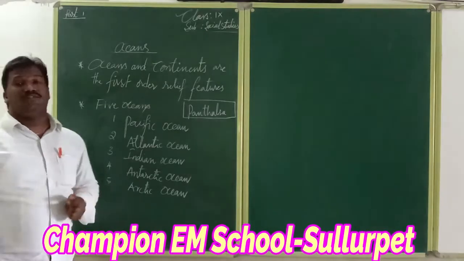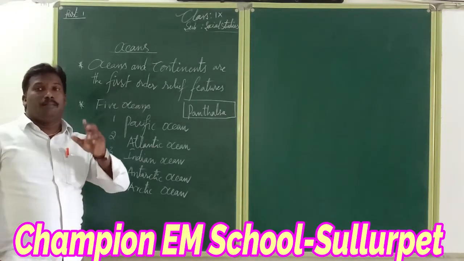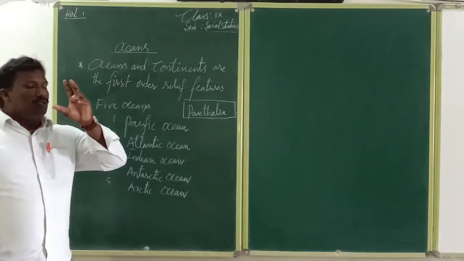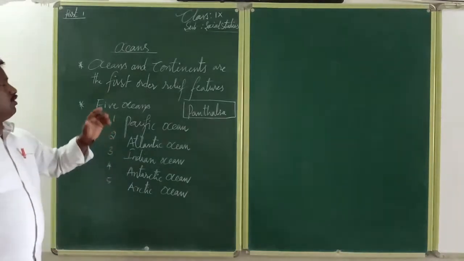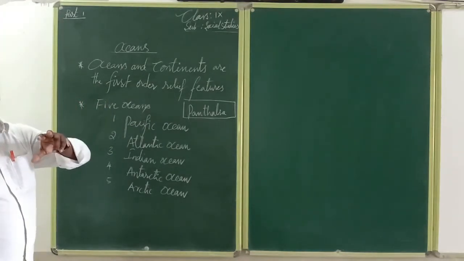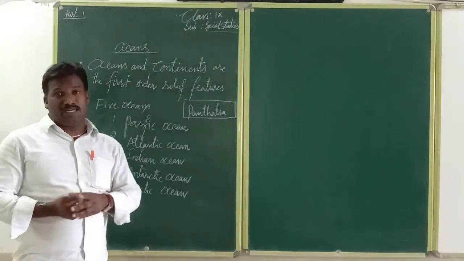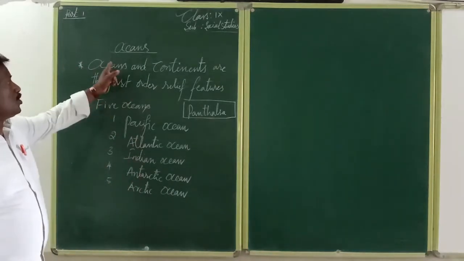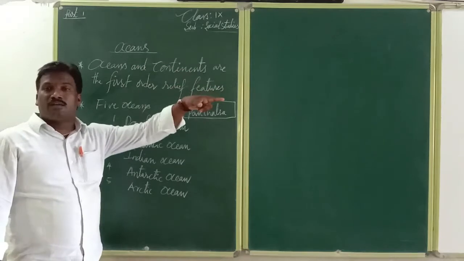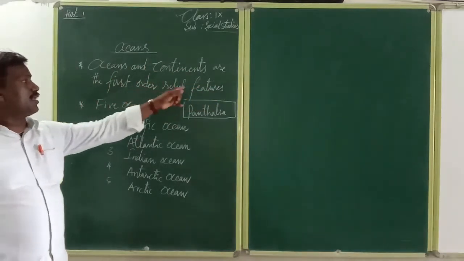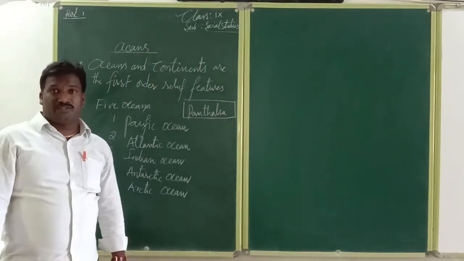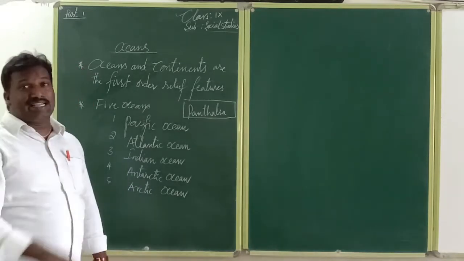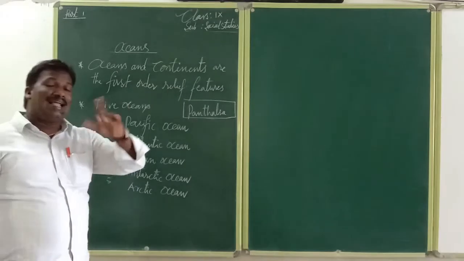Generally, on Earth's surface, two are the big bodies: one is the water coverage area and another is the land covered area. The oceans and continents are the first order relief features on its surface. These two are the big ones: one is the water coverage area and the second is the land covered region.